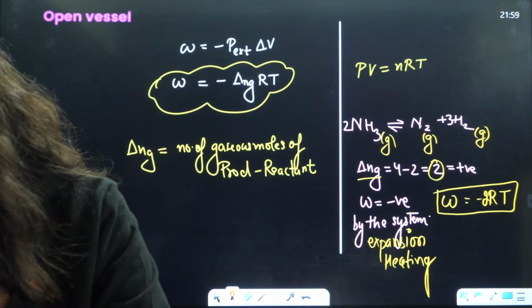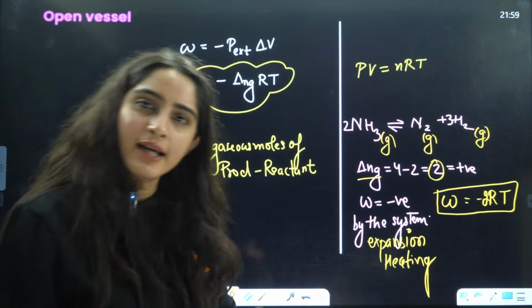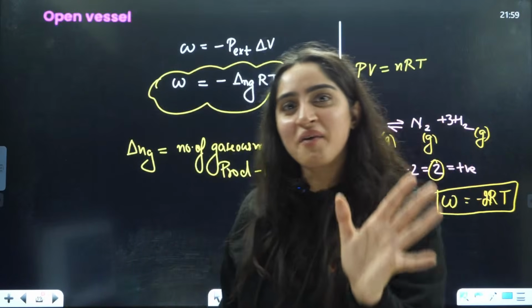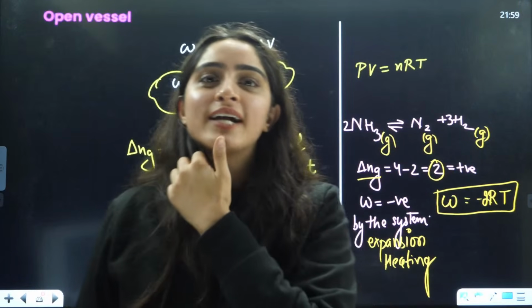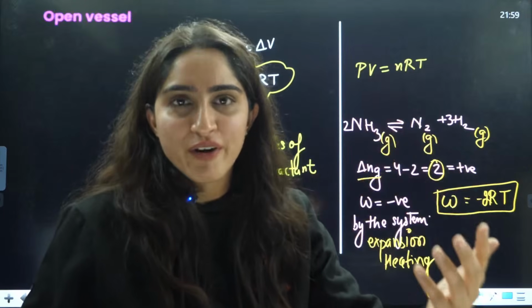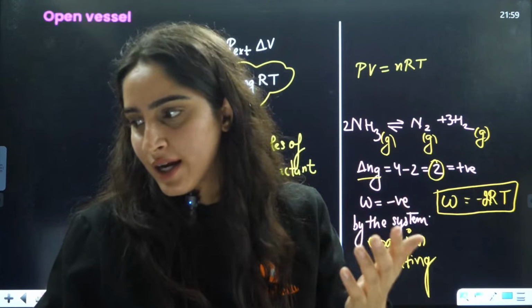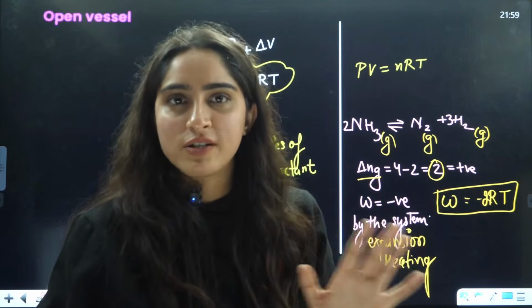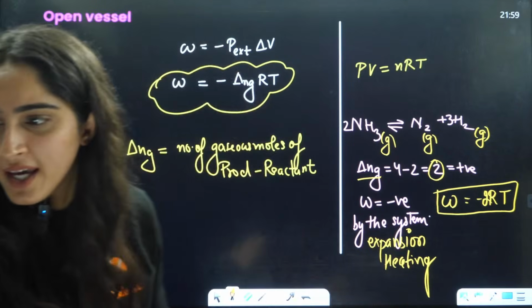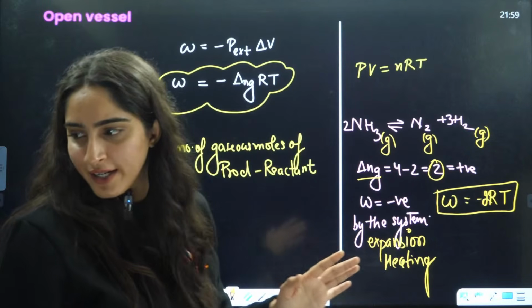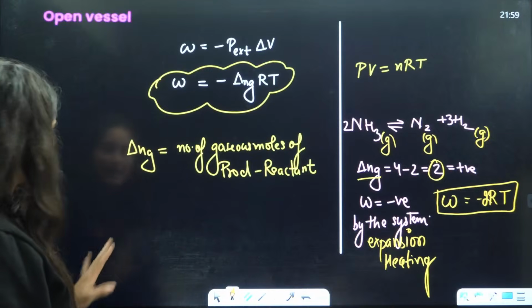Ma'am, it's about physics. Is it correct, ma'am? Beta, both are correct. Physics and chemistry both are correct. It's just that the sign conventions are different, that's why the formula is different. The answer you will get is the same in physics and chemistry, just the way of solving it is different. Okay, is that clear?